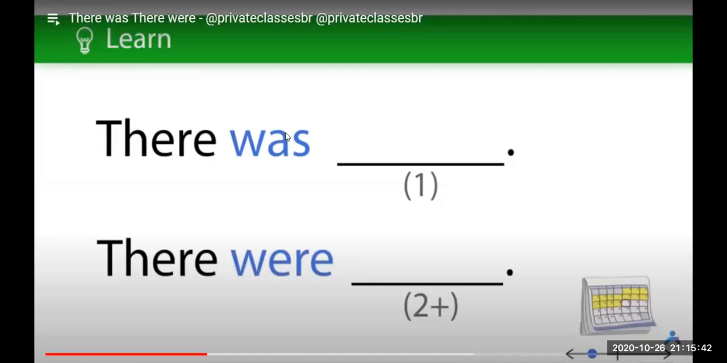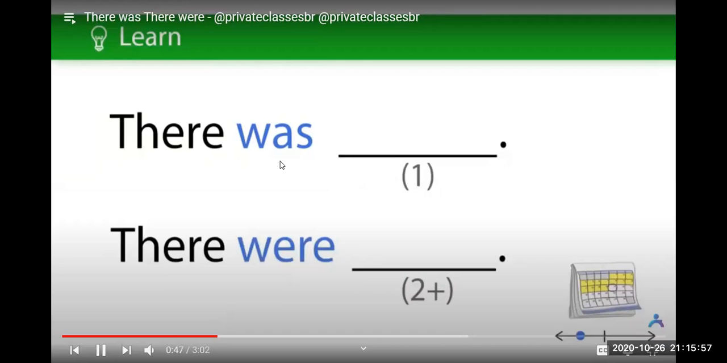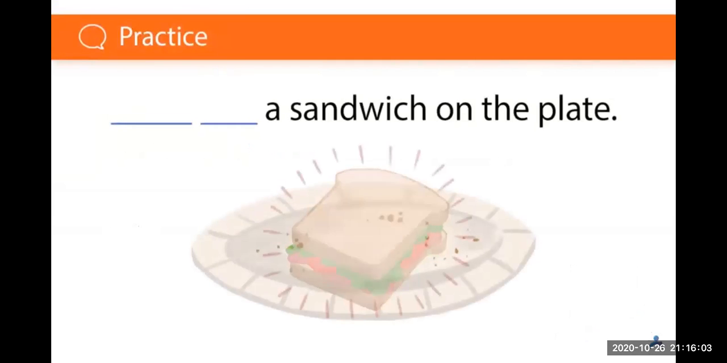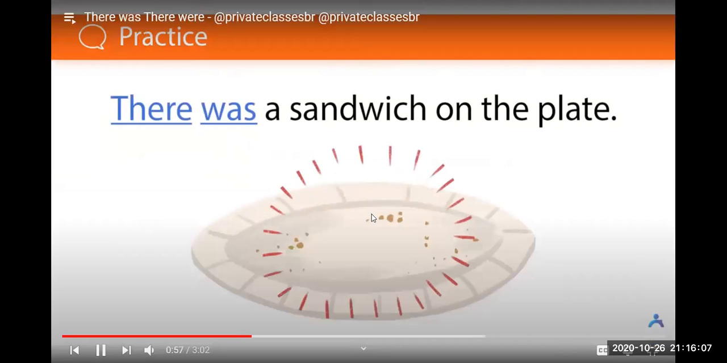We use there was when we are talking about only one object, okay? And we use there were when we are talking about more than one object, two or more. For example, what can we say here? ¿Qué podríamos decir? There was. There was a sandwich on the plate.